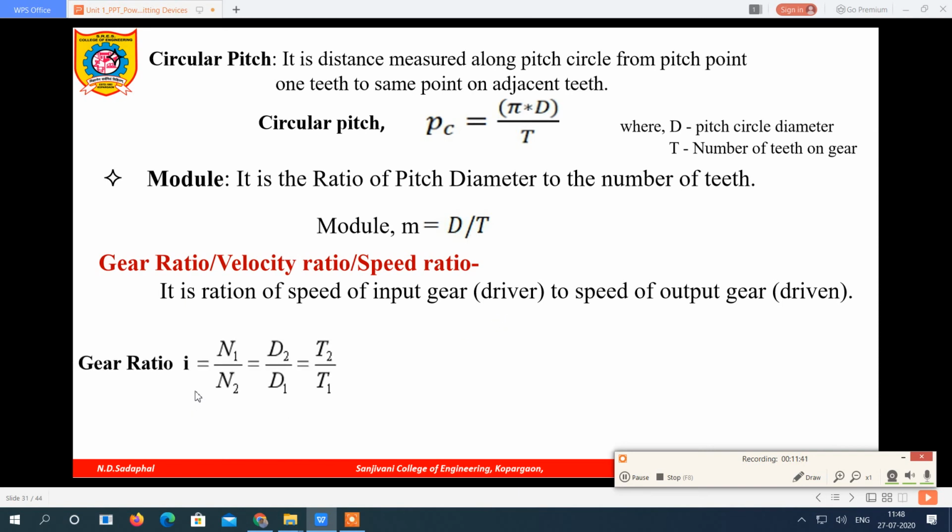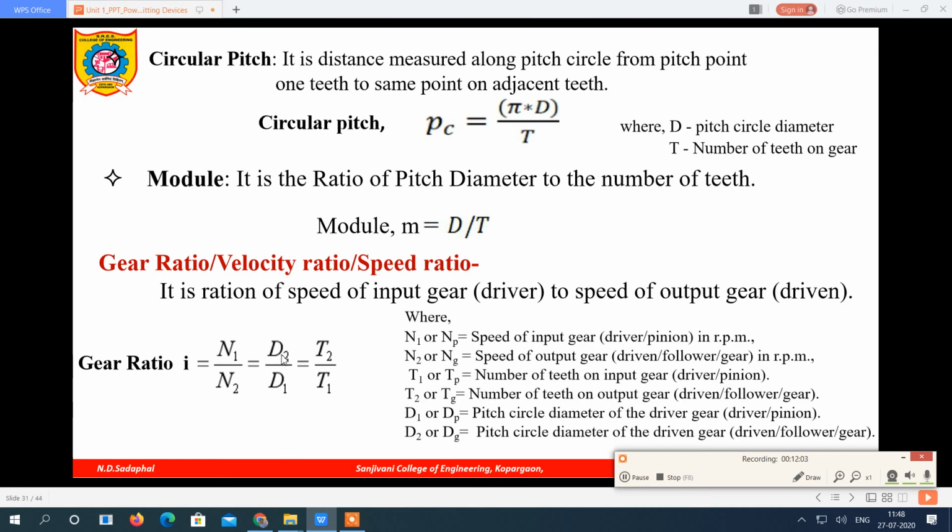So the formula can be given as i equal to N1 upon N2. N1 is the speed of the input gear, N2 is the speed of the output gear. It is also equal to D2 upon D1, the diameter of the output gear to the diameter of the input gear, also called the pitch circle diameter, PCD. And T2 upon T1, the number of teeth on the output gear to the number of teeth on the input gear.